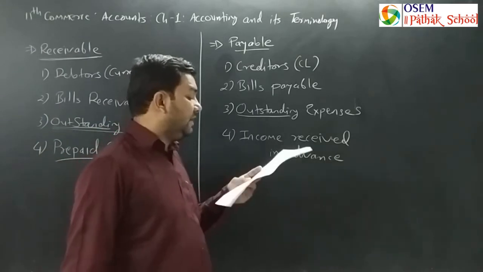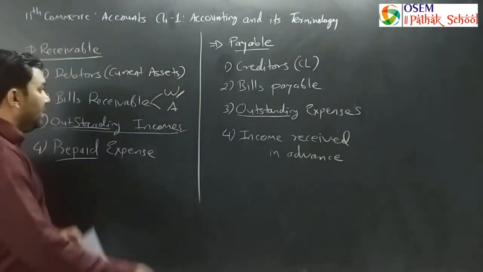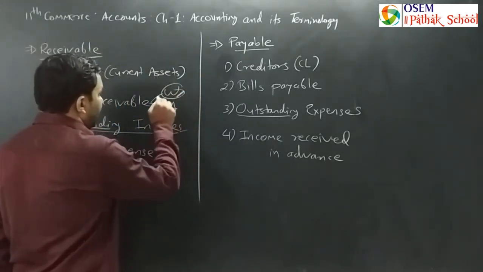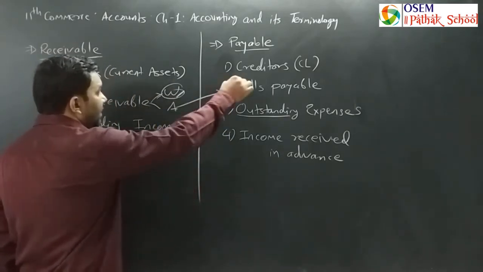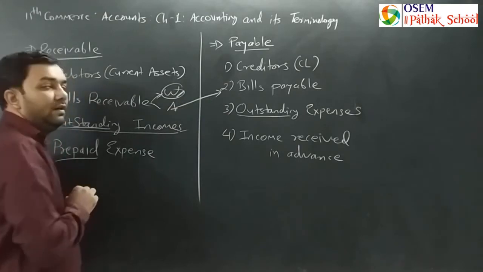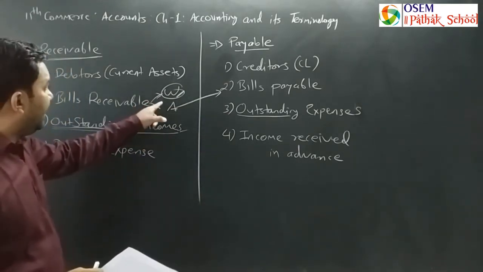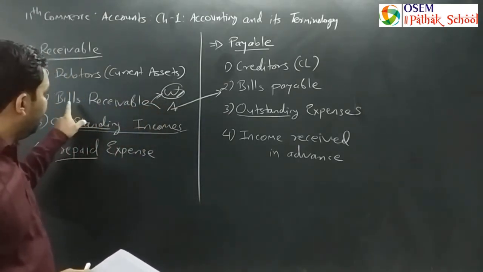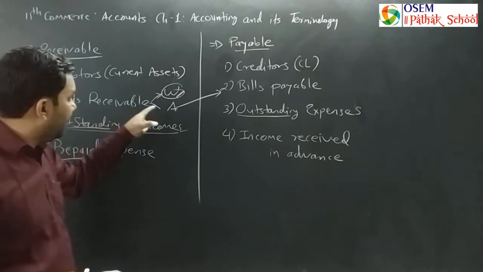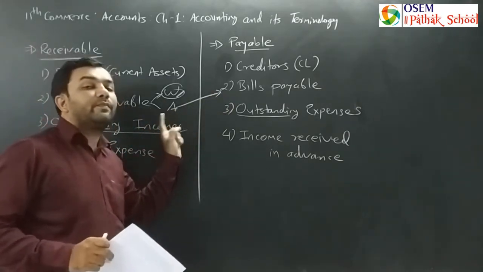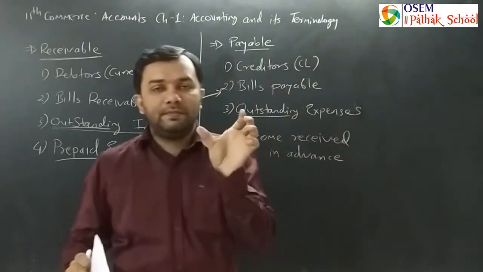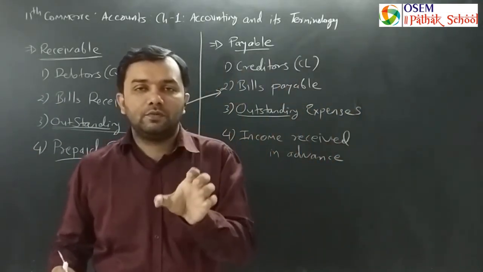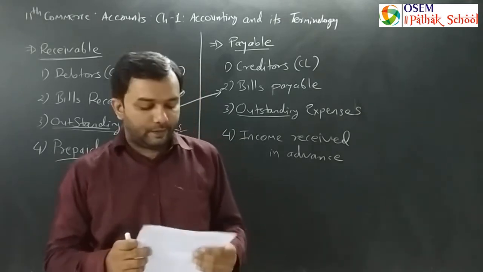Now what does it mean by bills payable? Exactly opposite. For the writer, a particular document is bills receivable. I am repeating, for the writer, the particular document is bills receivable. The same document is bills payable for the acceptor. Who is accepting the bill is called bills payable, the person who is going to pay the particular bill.